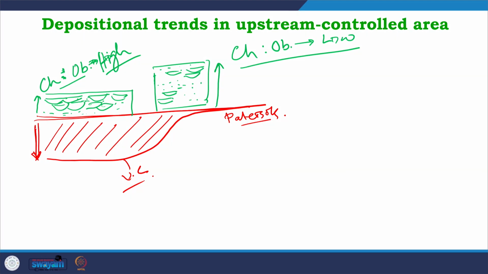So the degree of channel amalgamation is a key element in defining the stratal stacking pattern in upstream controlled fluvial systems. Amalgamation is controlled by availability of the accommodation.